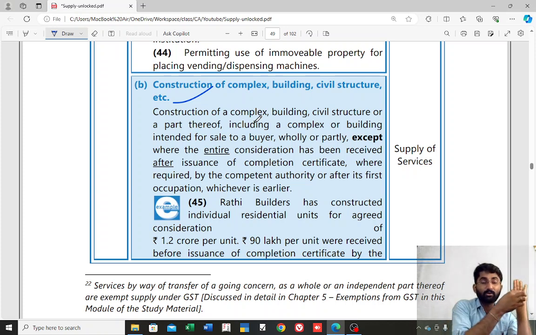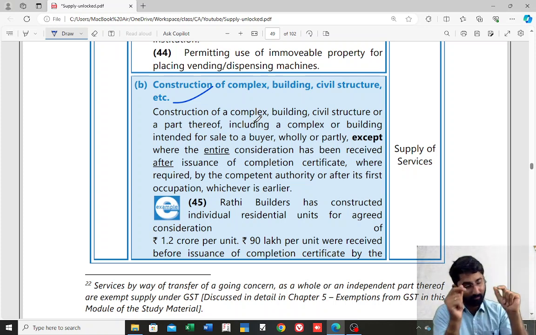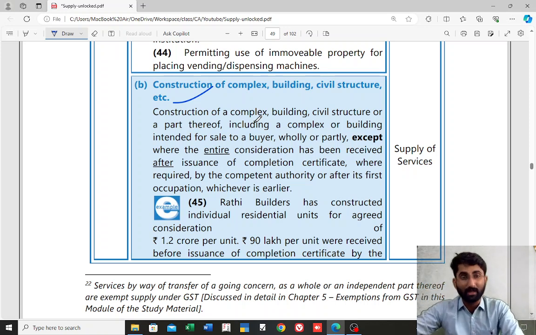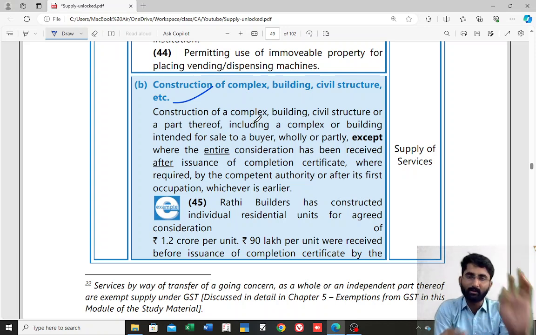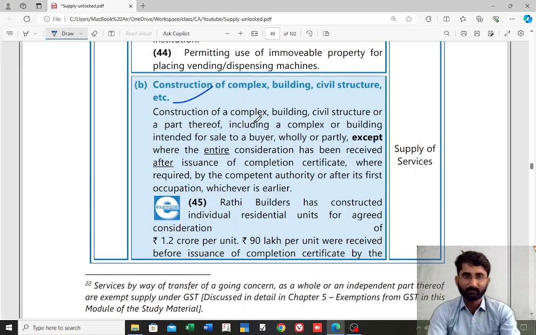Earlier is 1st April 2023, no? After that, that means on 1st of July he gave me the entire amount. He has not given me any consideration before this date. That means to that person, to Mr. B, it is neither supply of goods nor supply of service. If he has given me even 1 rupee before 1st April 2023, in that case it was supply of service.